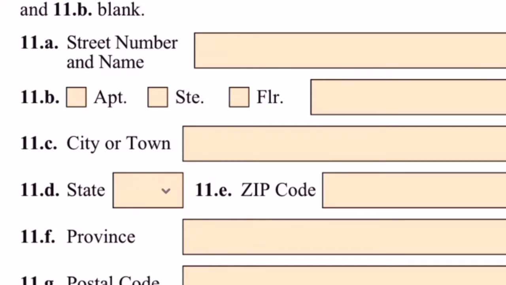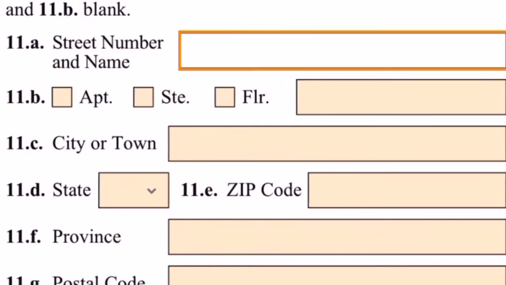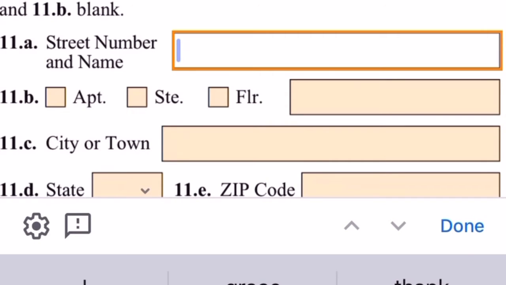So, the beneficiary's physical address where they live right this moment, or if they're outside of the country, that is the address that you're going to enter.